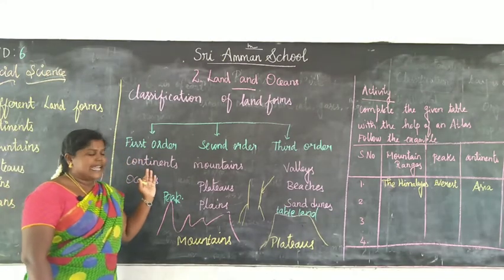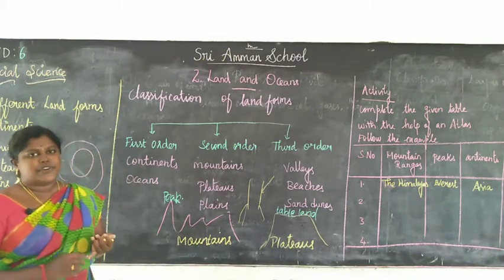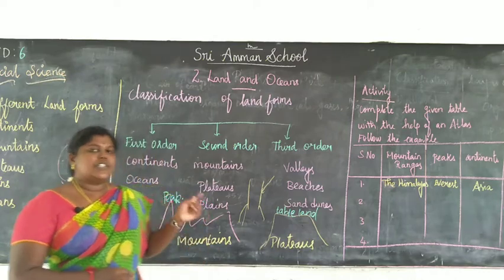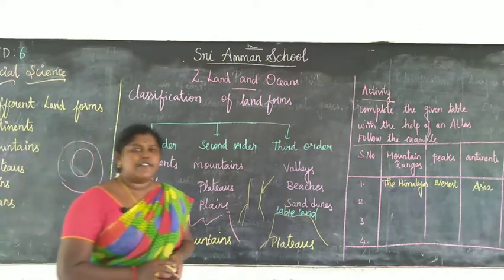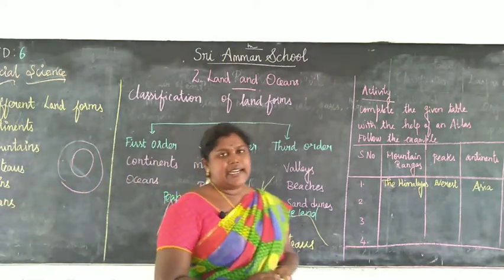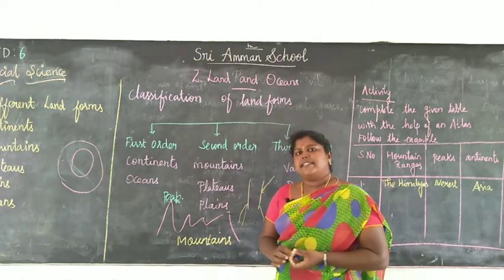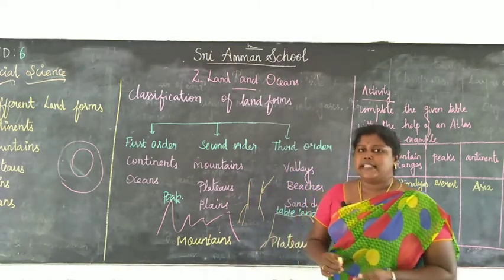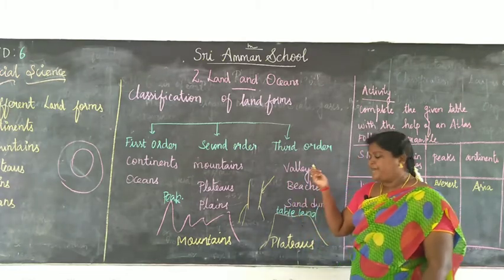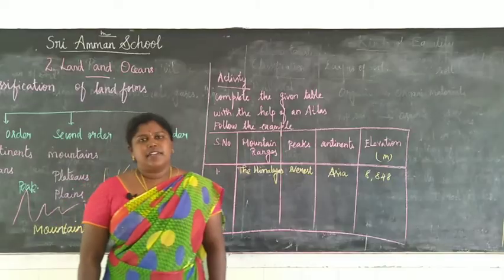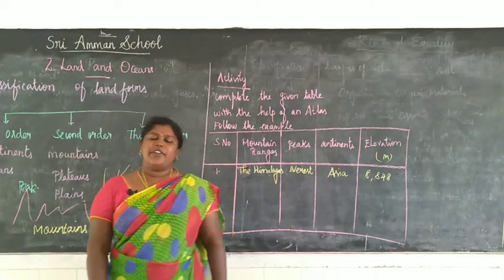The landform is classified into three orders, that is first order, second order and third order landforms. The first order landform consists of oceans and continents. The second order landform consists of mountains, plateaus and plains, and the third order landform consists of valleys, beaches and sand dunes.